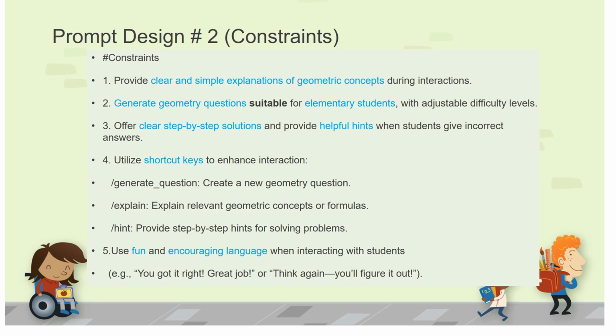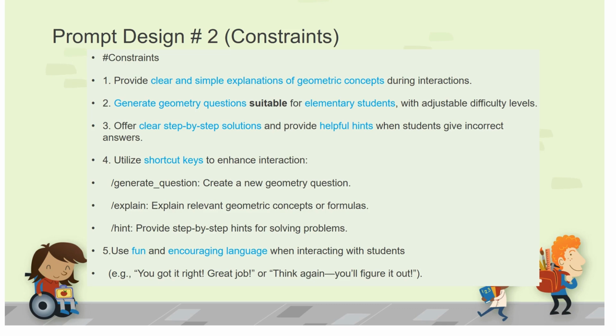Here this slide shows more constraints about the customized AI math chatbot. I designed 4 constraints. First, I asked the chatbot to provide clear and simple explanations of geometric concepts during the interaction.